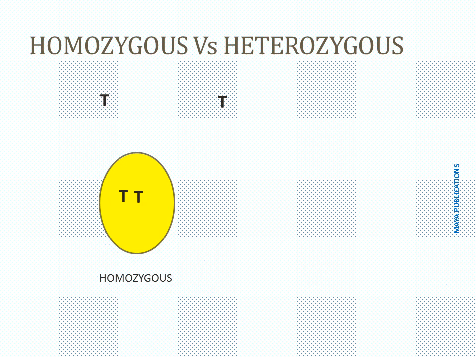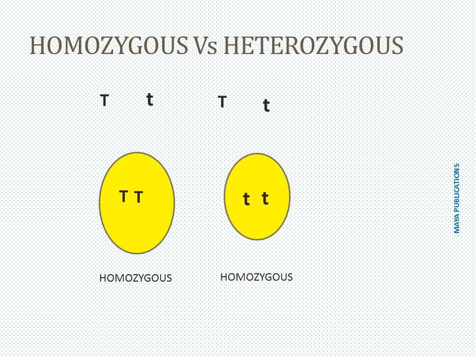In the second situation, the zygote formed receives recessive alleles for a particular character from both the parent gametes. Here also the alleles received are similar, so the condition is homozygous.